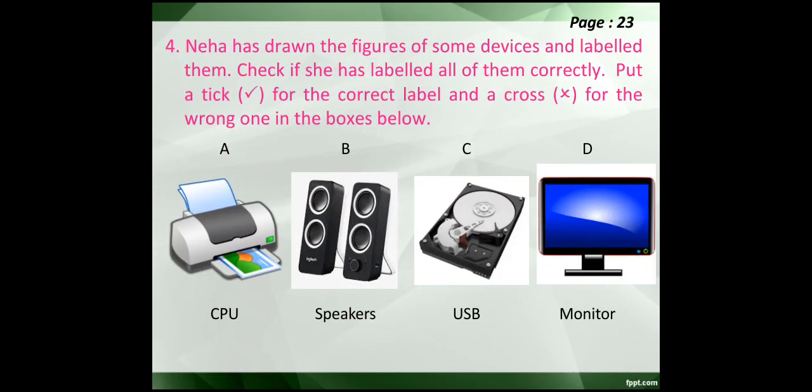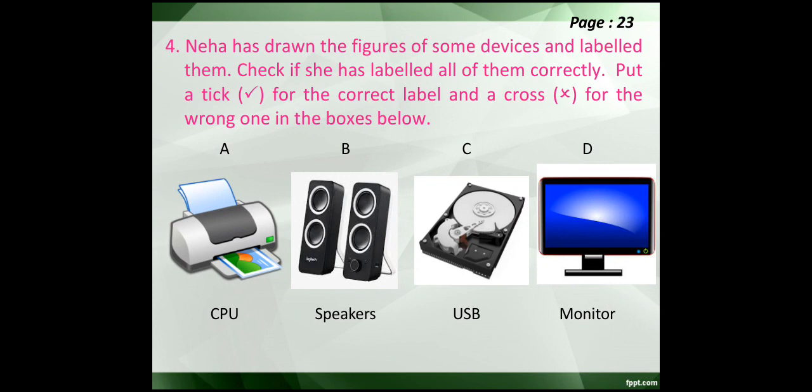Question number 4 of the worksheet. Neha has drawn the figures of some devices. Neha is a girl. She is drawing some figures of some devices and labeling them. Check if she has labeled all of them correctly. Put a tick for the correct labels and a cross for the wrong ones in the boxes below.